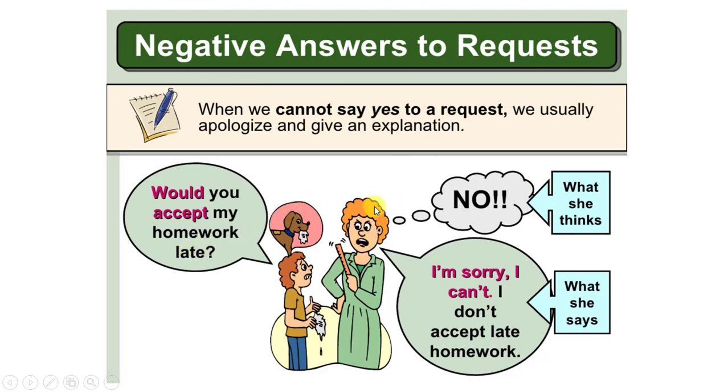And the person is refusing, says no. But that no is what the person thinks. Instead of saying no, we can say, I'm sorry, I can't. It is a very formal way to refuse, because the no is what I think, and this is better to say in order to sound more comprehensive.